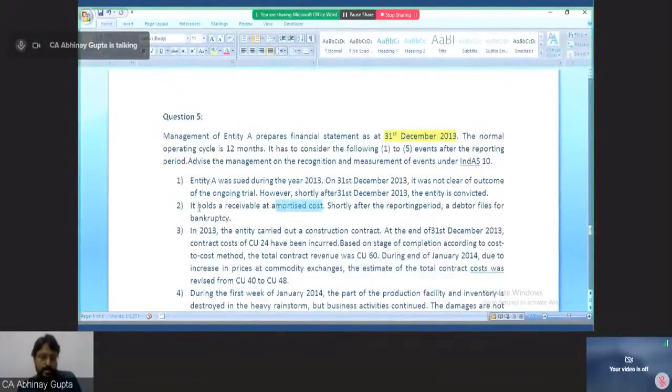You just read it as: it holds a receivable. Receivable means debtor. Shortly after the reporting period, the debtor files for bankruptcy. So this is the situation. During 2013 a case has been filed, and there was a receivable whose debtor files for bankruptcy.